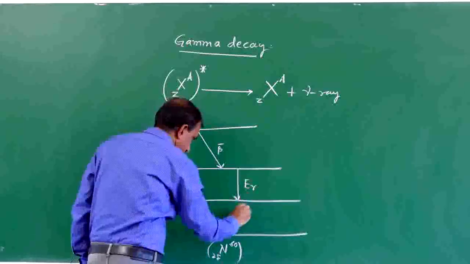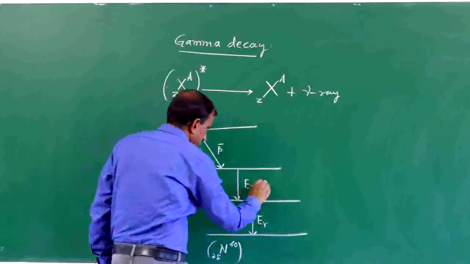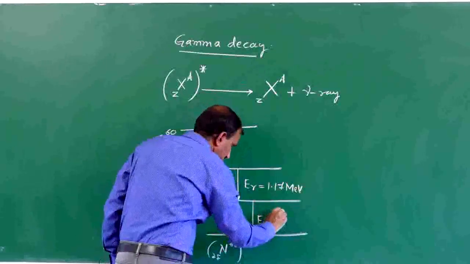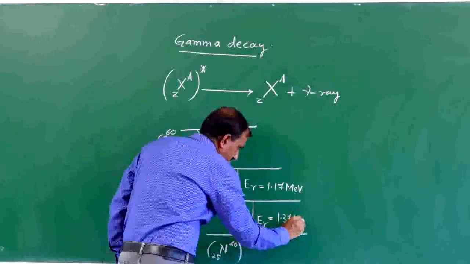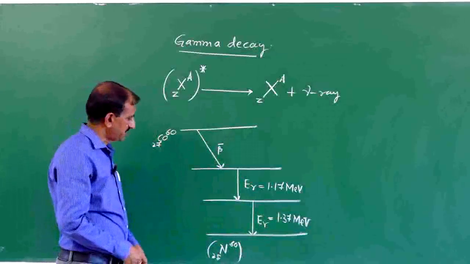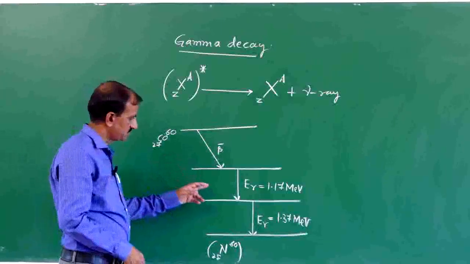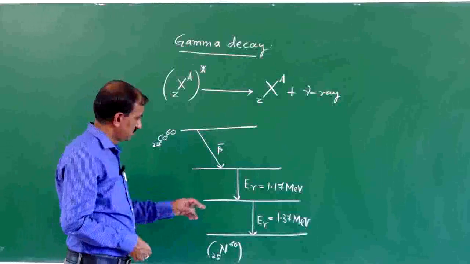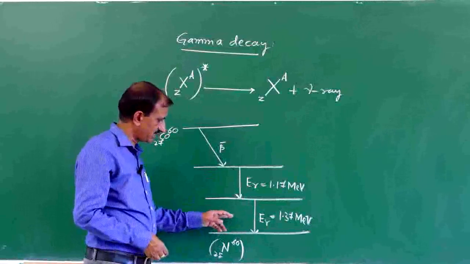This is one gamma ray photon and this is another gamma ray photon of different energy. This is about 1.17 MeV and this is about 1.37 MeV. So, in the case of gamma decay, an excited nucleus emits a gamma ray photon or more than one gamma ray photon and comes to the ground state.